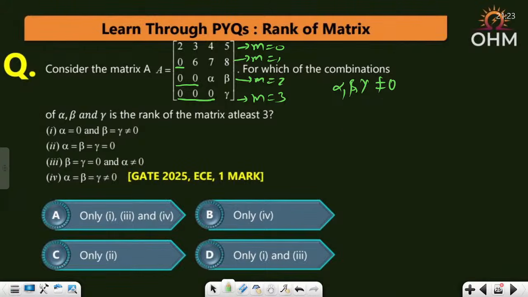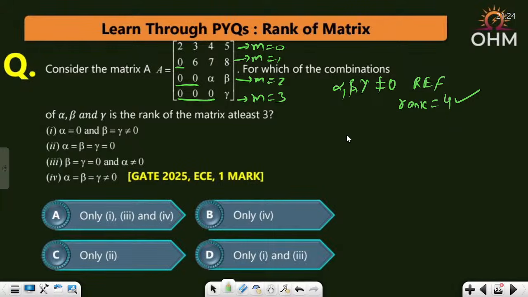understand this. If alpha, beta, gamma are all non-zero, then definitely you have the row echelon form, and the rank is the number of non-zero rows. Gamma is also non-zero, alpha, beta non-zero, so every row is actually non-zero. The rank will be 4. And yes, you want the rank to be at least 3 or more than 3.